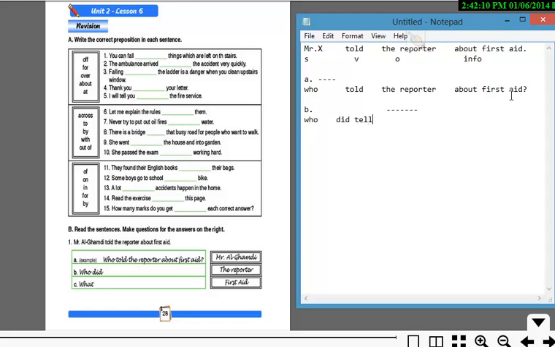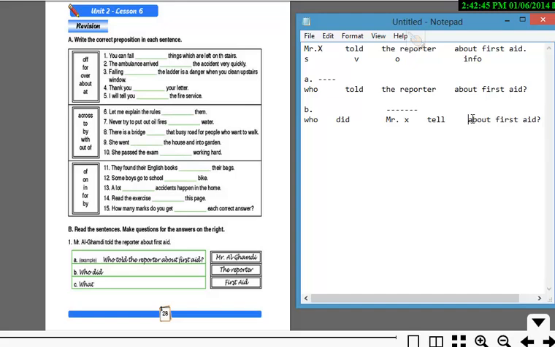who did tell the reporter about, who did tell Mr. Al-Ghamdi about first aid? So Mr. X, then about first aid. Well, hold on, we didn't finish. Someone might be screaming here, someone who knows more. But here's the point. Who did tell Mr. X about first aid? No, you're actually going to change it differently, and we're going to say, who did Mr. X tell about first aid? So that's how it works, okay?